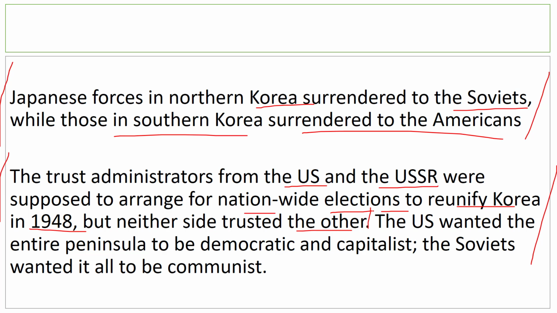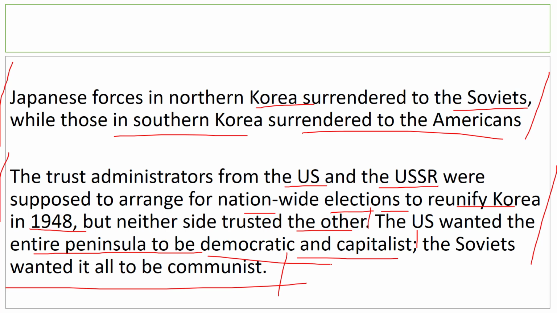Well, not just that, perhaps we can also say that deep down in the back of their minds, the Soviets and the Americans never really intended to do that, and all the talks about unifying Korea were just to tell the rest of the world that we aren't really doing anything wrong over here. The United States wanted the entire peninsula to be democratic and capitalist. The Soviets wanted all the Korean peninsula to be communist.